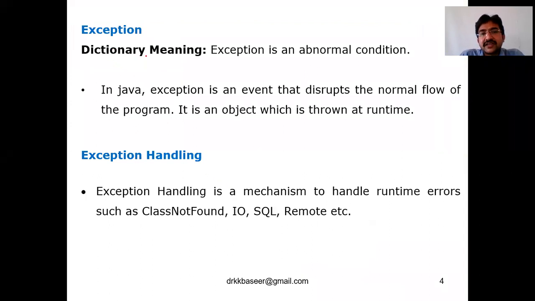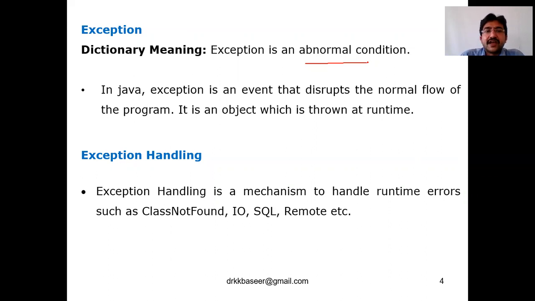Normally, the dictionary meaning of exception is an abnormal condition. Abnormal condition is when suddenly something has happened. Suddenly some heart attack has come, suddenly we can get some fits or something of that sort. If that happens, then it is called an exception. So an abnormal condition is called an exception.